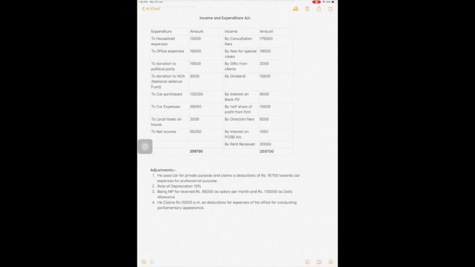Next, to local tax on house. This local tax on house is municipal tax. Rent received is 20,000, which is your GAV, minus municipal tax paid 2,000. Then 18,000 will be your NAV. To net income. This net income is the balancing figure.